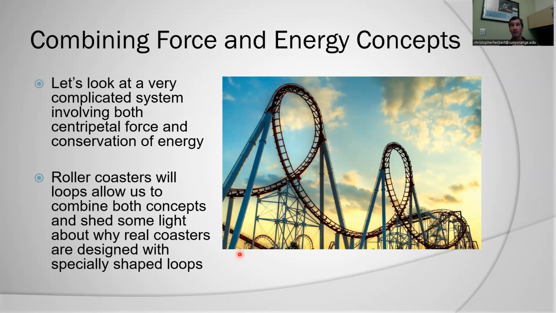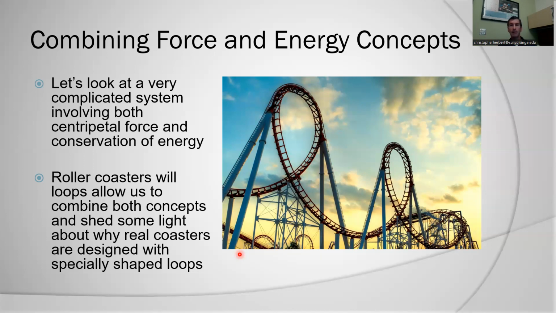Sometimes we can't avoid using Newton's laws. Sometimes we have to actually combine a Newton's law type problem with a conservation of energy problem. And loops in a roller coaster are a really good example of where we're going to merge those two worlds. Because we're going around in a circle, we have to consider centripetal force here. So we're going to combine what we know from centripetal force with conservation of energy.